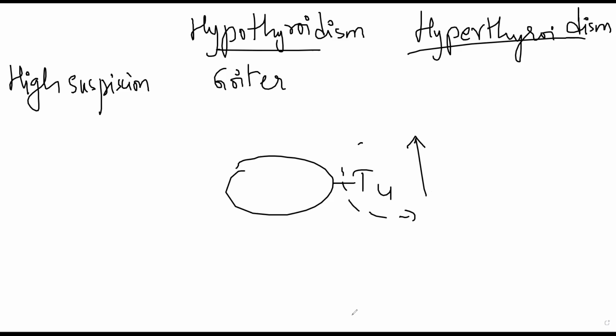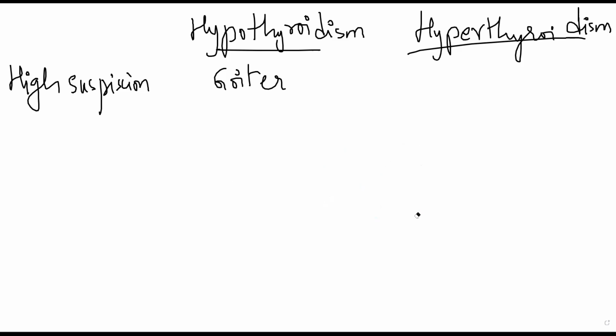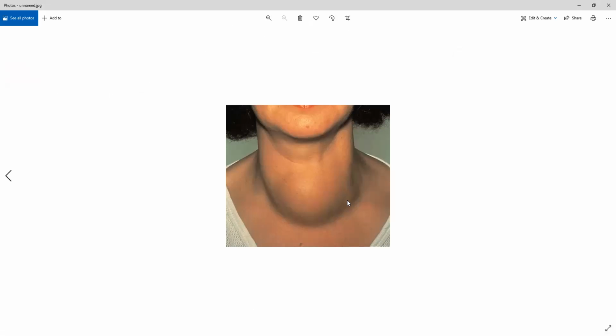So that can be a reason. Even if the thyroid is producing a higher amount of T4 and it is getting a stimulus from the upper structures, which are your hypothalamus and pituitary, it will start adapting itself and increasing in size. As a result, you will see that the thyroid gland will inflame, it will increase in size literally, and it will come out as a bulge like this. Some people will have a much more prominent bulge than this. I'm showing this only as a representation. Some people will have a very huge bulge where almost the whole of their neck will disappear to that extent. That's a goiter.